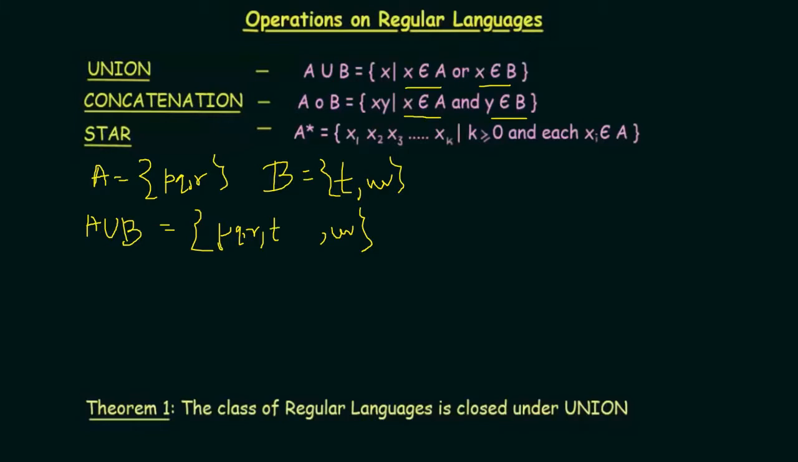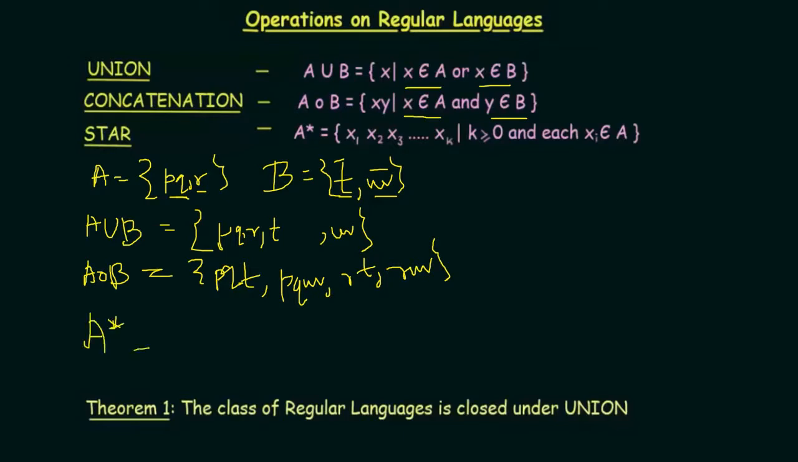And whenever we are doing the concatenation of A and B, in that case it can be the combination of this one and this one, this one and this one, this one and this one, and this one and this one, okay. So the resultant can be PQT, PQUV, RT, and RUV, okay.